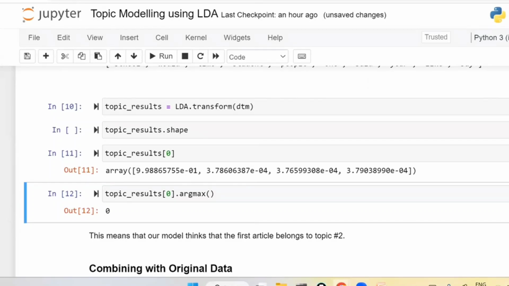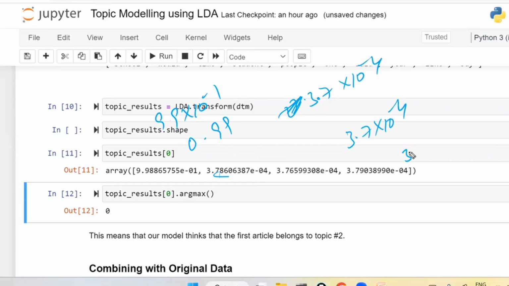The first value, what is the first value? 9.9 into 10 to the power of minus 1. What is the meaning of this? 0.99. This is 3.7 into 10 to the power of minus 4. This is 3.7 into 10 to the power of minus 4. 3.79 into 10 to the power of minus 4. This is 9.9 into 10 to the power of minus 1, which is equal to 0.99.